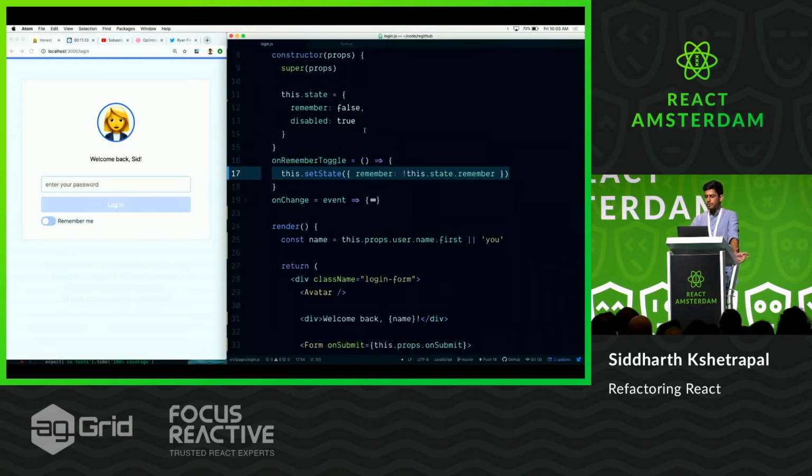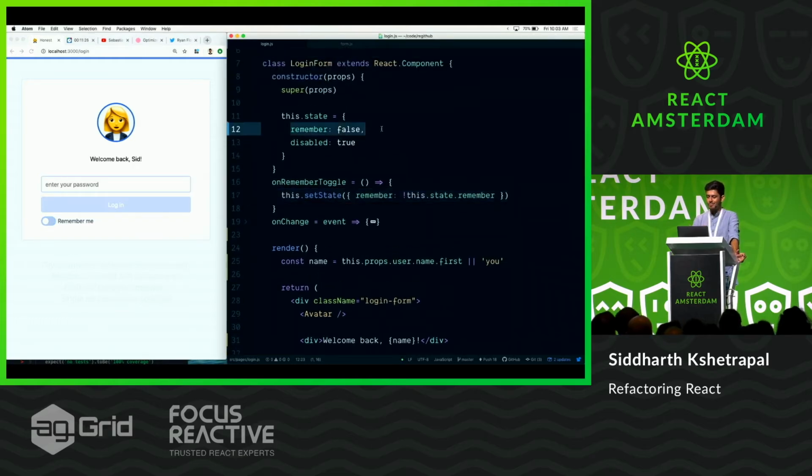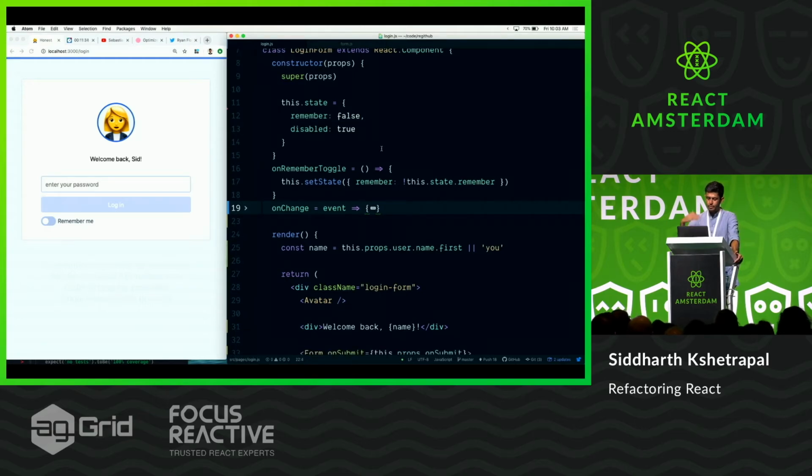One of these is a controlled component. We are keeping remember in the state, but we're not really keeping the value of the input here. The reason is that when we submit this form, it goes to its parent, and the parent is interested in the values. This component isn't so much interested in the value of the password. So we're mixing controlled state and uncontrolled state, which is, again, usually a bad idea.